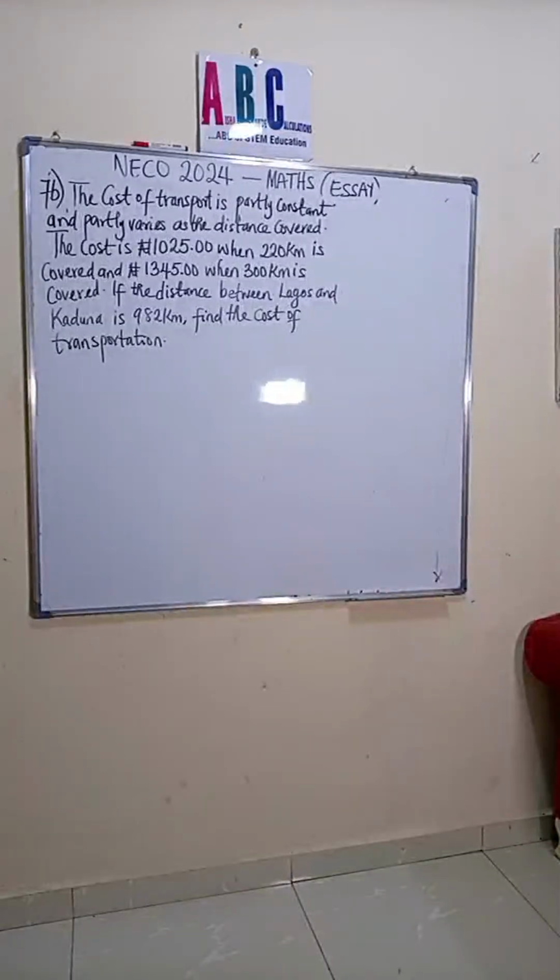Let's solve, right? So who can tell me in the comment section what's the first step? What do we do? Let's interpret. The cost of transport is partly constant and partly varies.